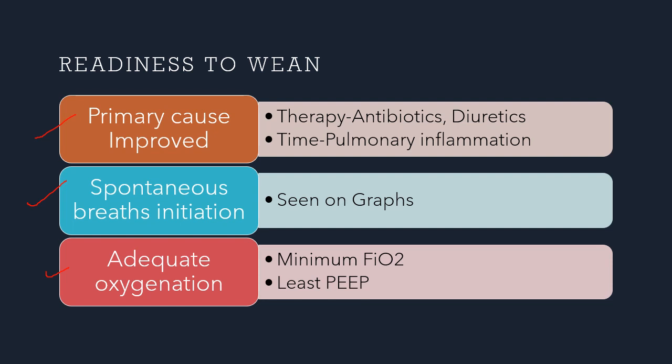Remember, a high ventilation requirement for a pH which looks near normal, like above 7.25, is not a good indicator. If you extubate the patient, the likelihood of a successful extubation is less. Similarly, on the other hand, if you have a dead space to tidal volume ratio less than 60%, this is associated with a better chance of the patient getting extubated.